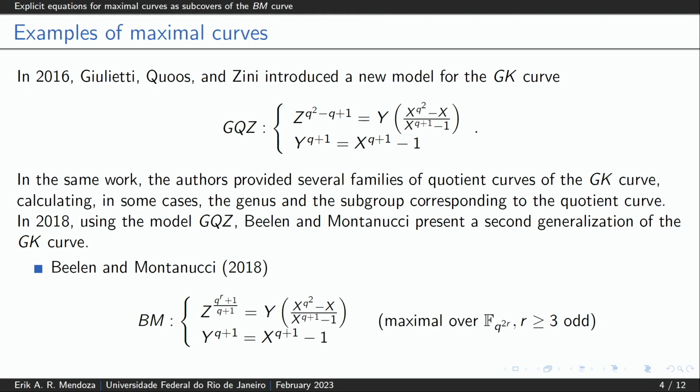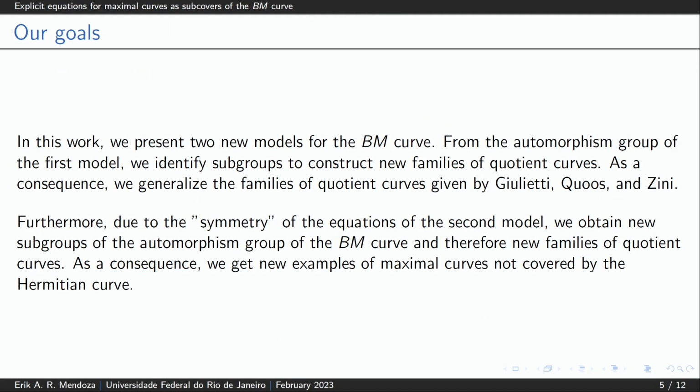And in this work, we present two new models for the BM curve. From the automorphism group of the first model, we identify subgroups to construct new families of quotient curves. And as a consequence, we generalize several families of quotient curves given by Giulietti, Quoos, and Zini. Also, from the symmetry of the equation of the second new model, we obtain new subgroups of the automorphism group of the BM curve, and therefore we obtain new families of quotient curves. As a consequence, we get new examples of maximal curves not covered by the Hermitian curve.